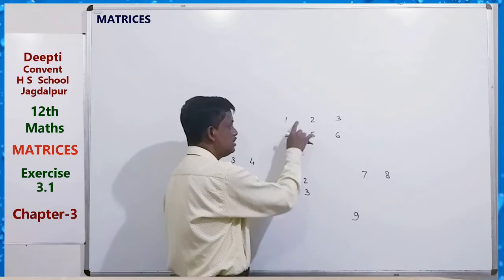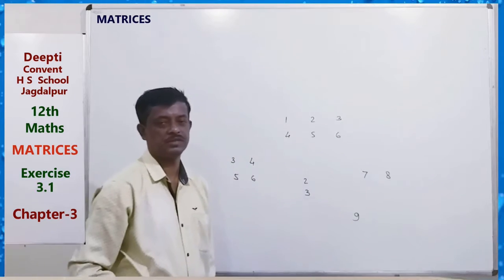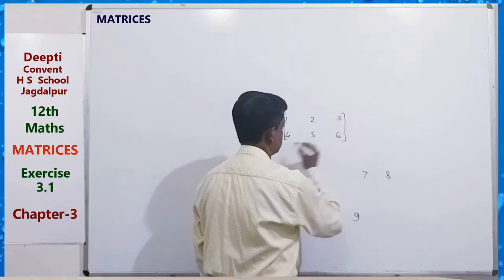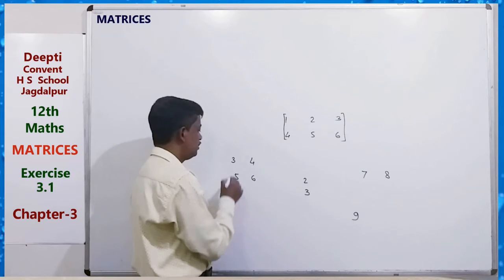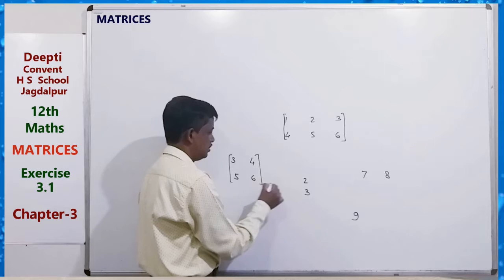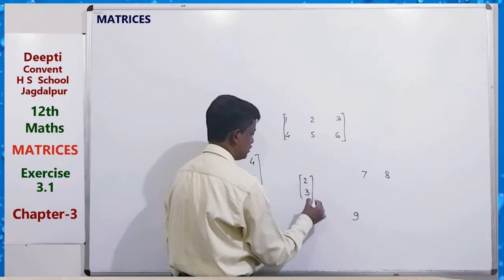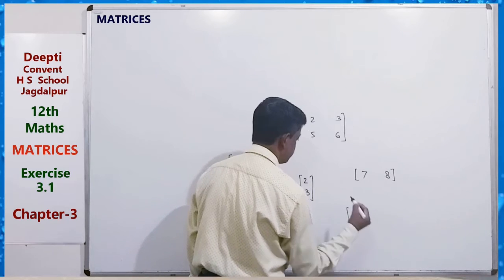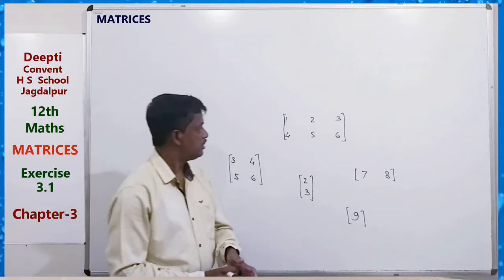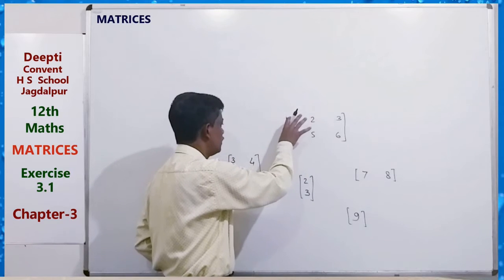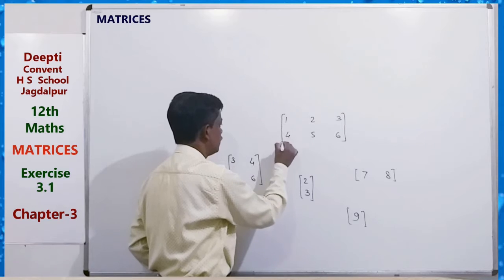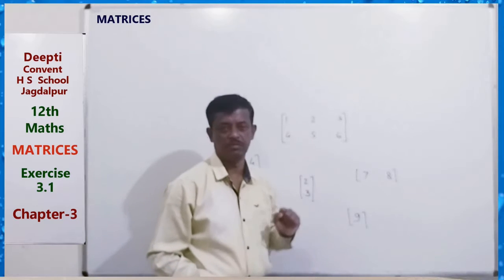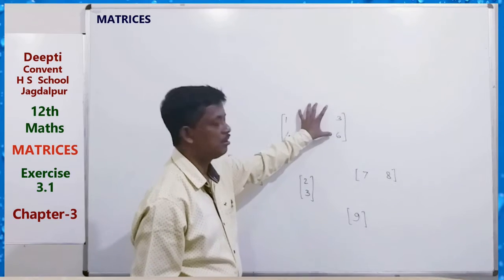So these 6 numbers are represented like this, and we write them within 2 brackets. This 4 numbers, this 2 numbers, this 2 numbers, this single number. This total is treated as the representation of these 6 numbers as a single entity, that is called a matrix.